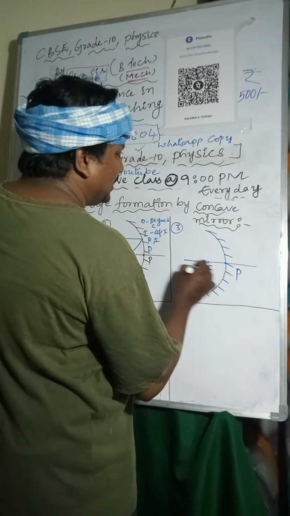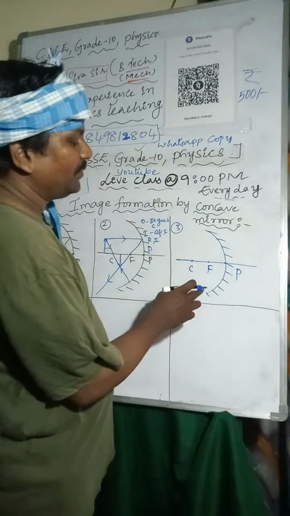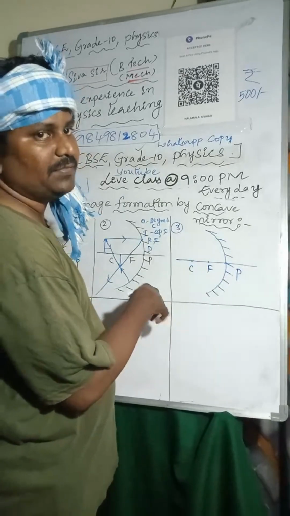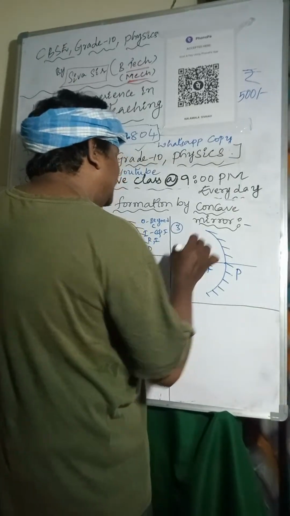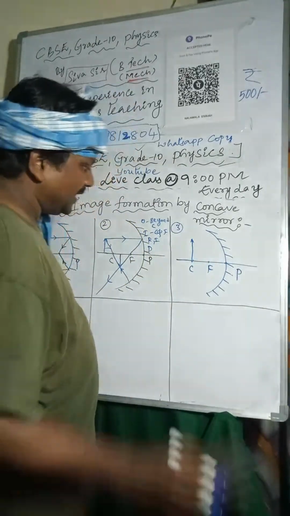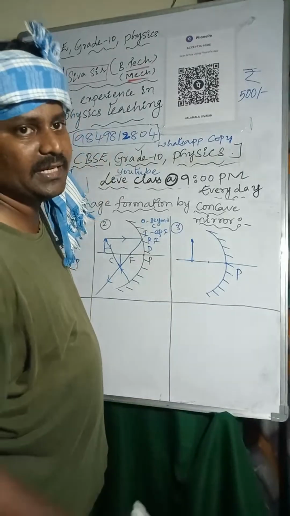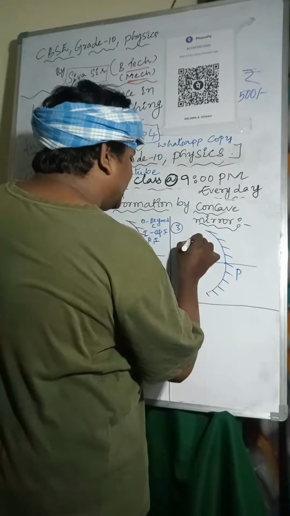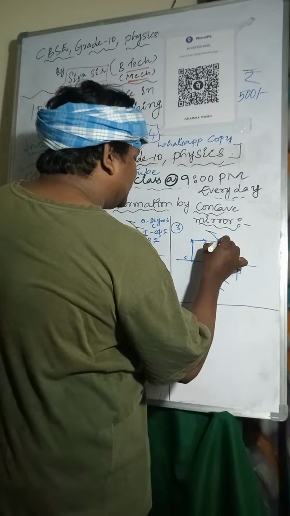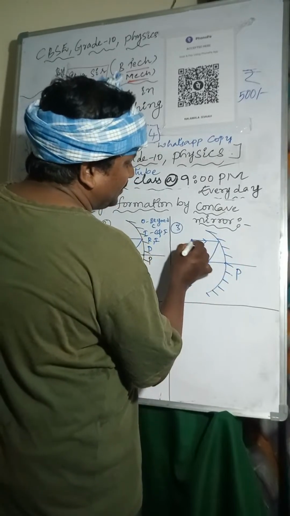So here I am considering the pole, focus and center of curvature. Object is placed at C. How many light rays are required? Minimum 2 light rays are required. I'm considering one light ray like this, it passes through focus. And the second light ray I'm taking like this.